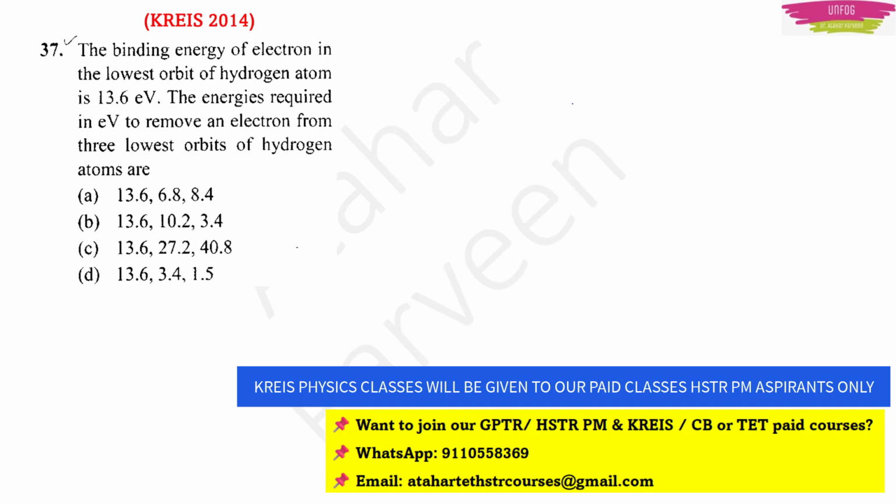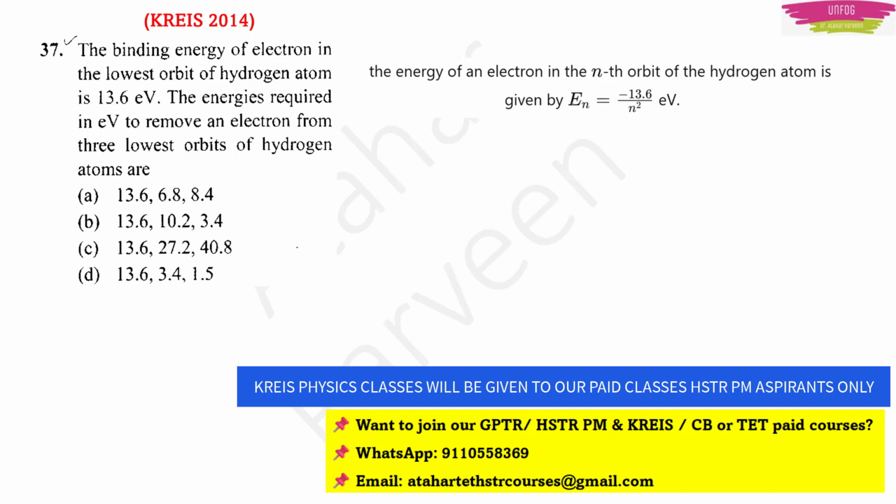They have given 4 options, 4 numbers are there. So in this type of question, no need of seeing options because you have to calculate by yourself, right? According to Bohr's postulates, the energy of an electron in the nth orbit of the hydrogen atom will be given by En is equal to minus 13.6 by n square eV, where n is the number of the orbits.